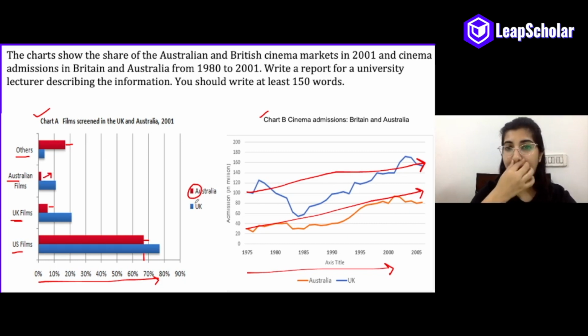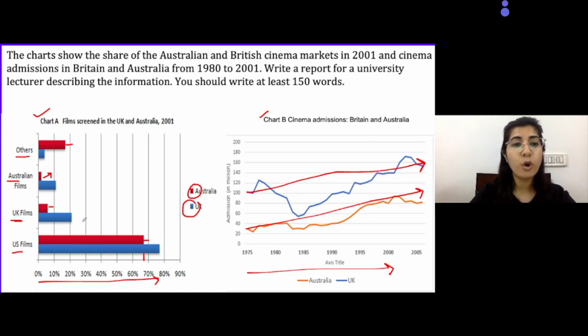However, if we look at the blue bar for UK, we have almost 20% of films from their own country, and the rest, almost 80%, were from the USA, whereas only 10% of the films were from Australia.